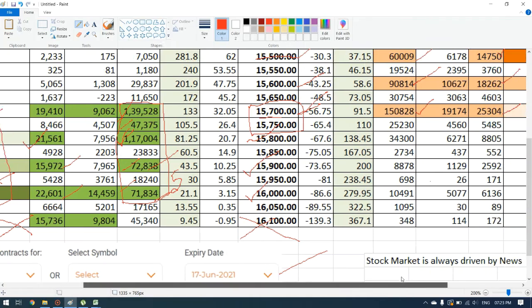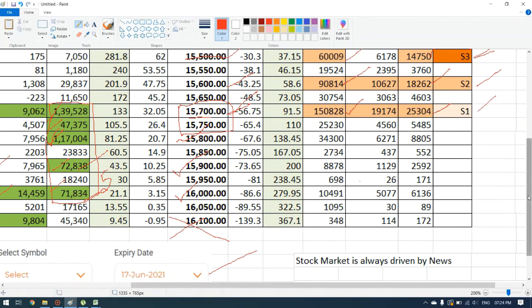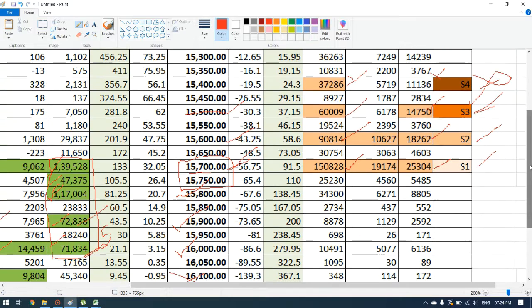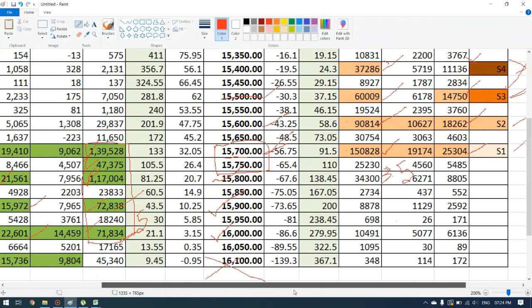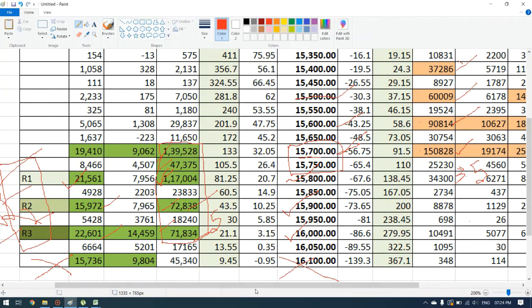But when we see the support side, we also have volumes, but not that much. That means 1.5 lakh, 1.5 lakh, 2 lakh and 3 lakh, so around 3.5 lakhs. So it's indicating that tomorrow also the resistance side is more, which states that the market will be in an increasing trend only.